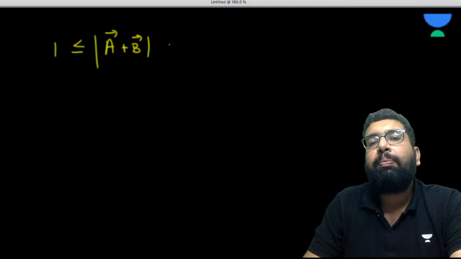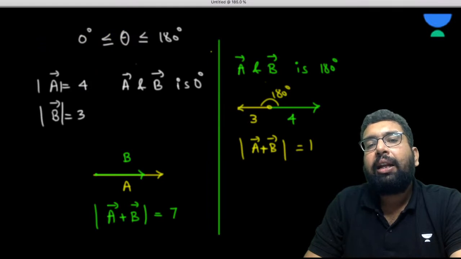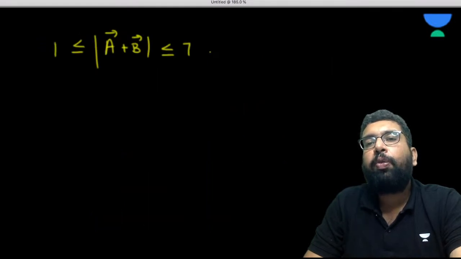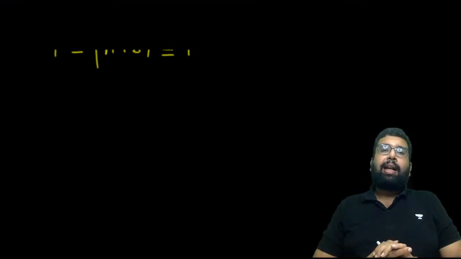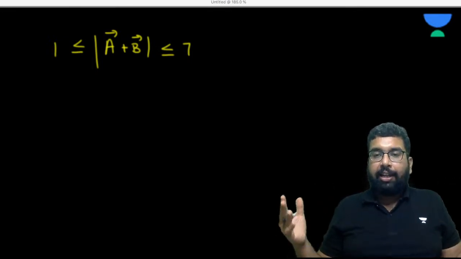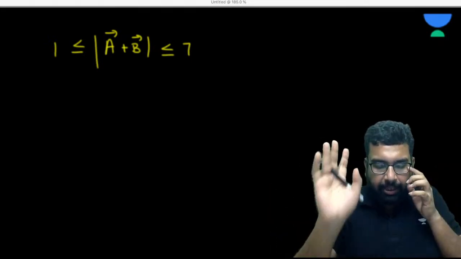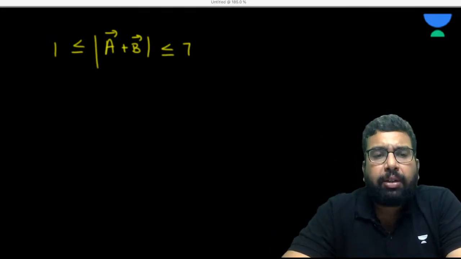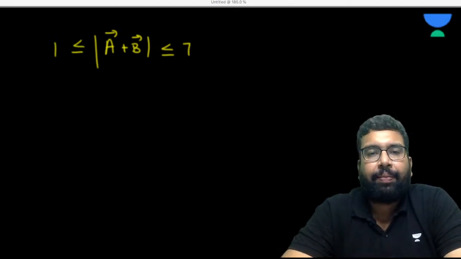So that is why I have written that when you are adding two vectors with magnitudes 4 and 3, the result can be anything between 1 to 7. That is why in the beginning I told you that when two vectors are added, their resultant can be anything between 1 to 7, unlike scalars. Is it clear? Please answer me. I'll be showing you the analytical way also. Don't worry.